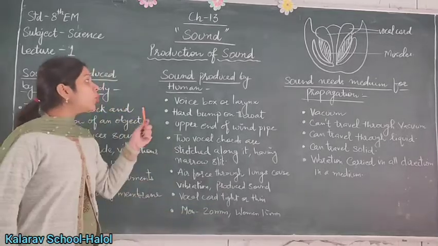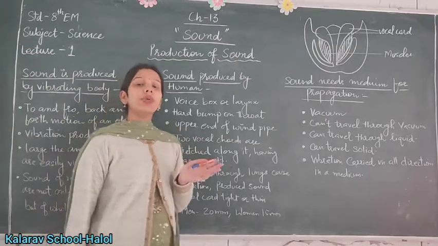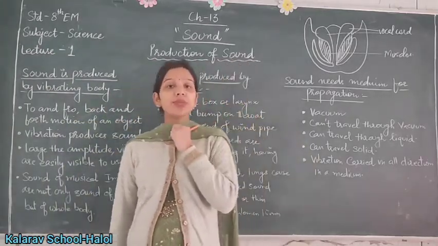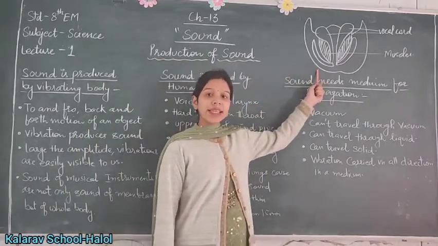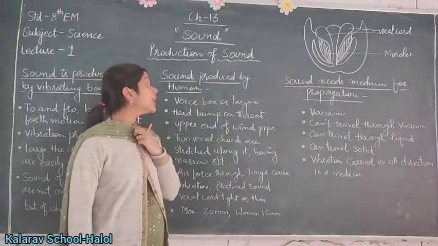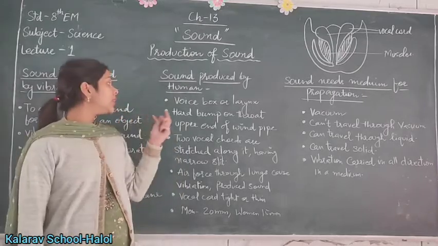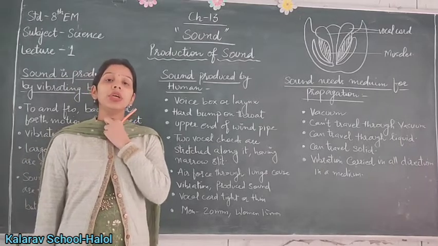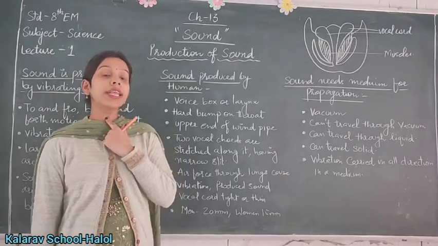Next is sound by humans. As you know, all human beings produce sound. It is produced by the voice box or larynx. This is the structure of the voice box and larynx. Your voice box lies here. If you touch your throat, you can feel a hard bump. The hard bump you feel here is called the voice box or larynx.